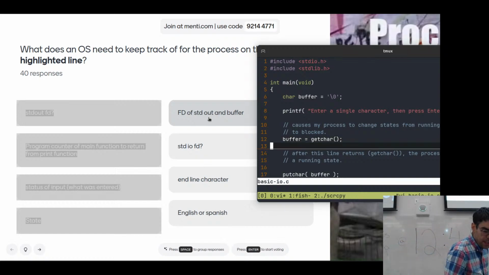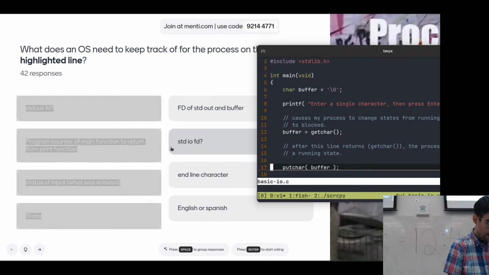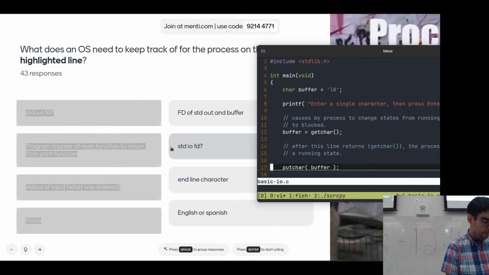I'm going to go down to this line right here, and I'm going to ask again, what does our operating system need to keep track of here to be able to do this call for us? If anything else is new. I don't really think anything has changed here very much.